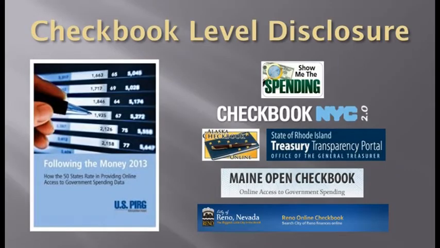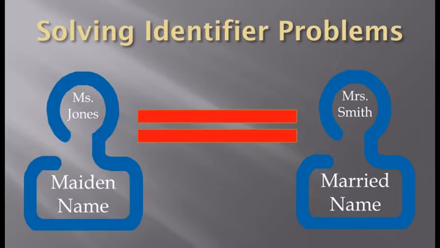One problem is that the federal government lacks an integrated government-wide budget down to the checkbook level. Fortunately, the states and federal government recognize this as the problem and are working to fix it. Another hurdle is that the entities that both create the potential conflicts of interest and receive government largesse need unique identifiers. Identifying one company as Joe's Building Company isn't precise enough because there might be more than one Joe's Building Company, and related identifiers must be linked so a computer knows that Joe Lee owns Joe's Building Company and employs Mrs. Smith, formerly Mrs. Jones, as a lobbyist. But such data already exists in government databases waiting to be tagged and linked.